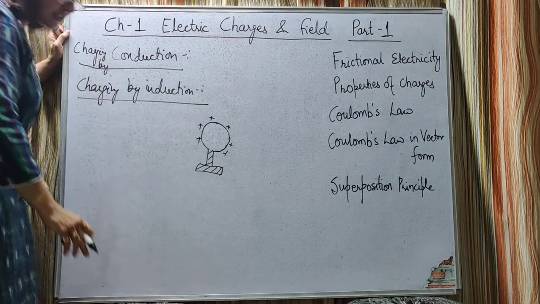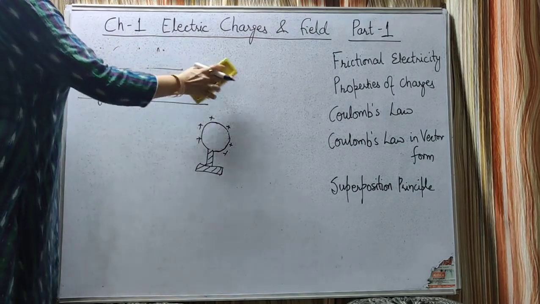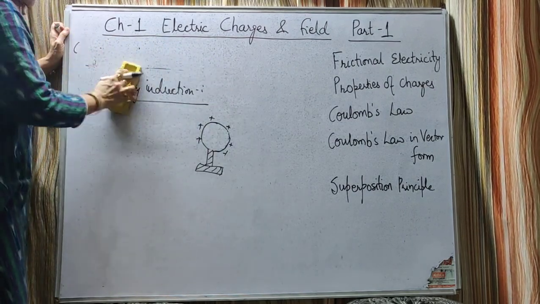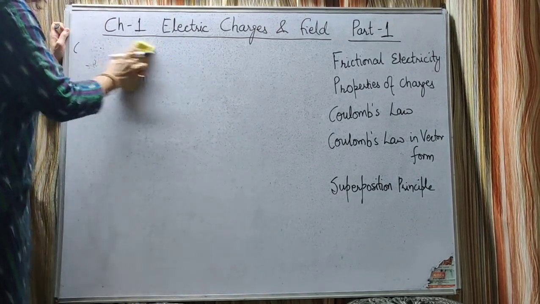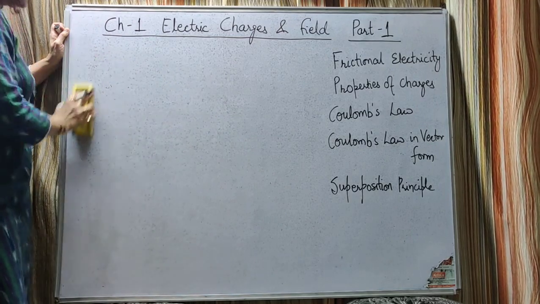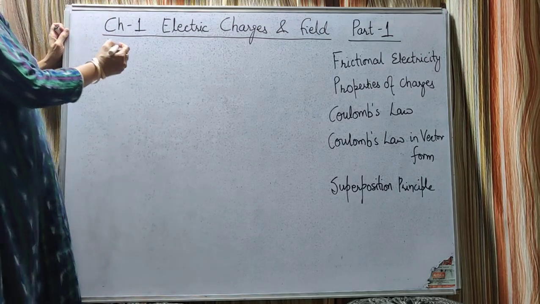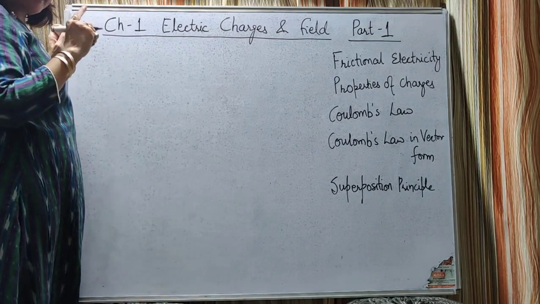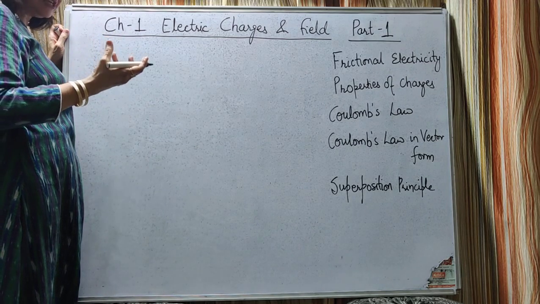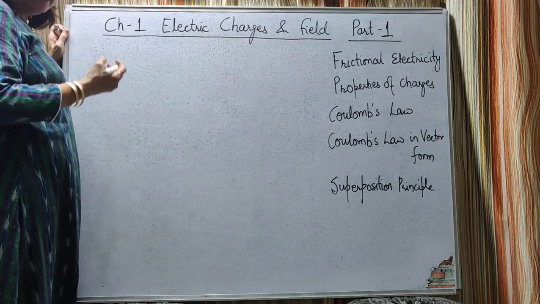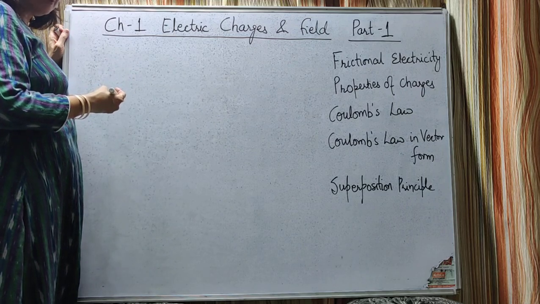So these are the two methods by which any uncharged body can be charged. Now the next topic is Coulomb's law, which is a very important topic. This law was given by Coulomb and hence it is called Coulomb's law, which states that the force of attraction or repulsion between 2 point charges. When will they be attracted? There are 2 point charges. They will attract when these charges are unlike charges. And when will they repel? When these charges are like charges.